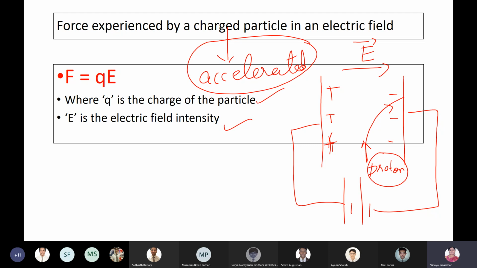Where Q is the charge of the particle and E is the strength of the electric field.